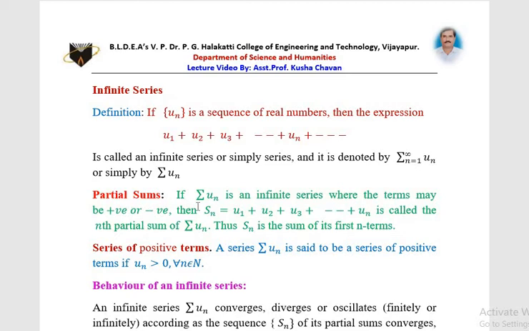Partial sums: if summation un is an infinite series where the terms may be positive or negative, then Sn is equal to u1 plus u2 plus u3 plus and so forth plus un, which is called the nth partial sum of the series un. Thus Sn is the sum of its first n terms.